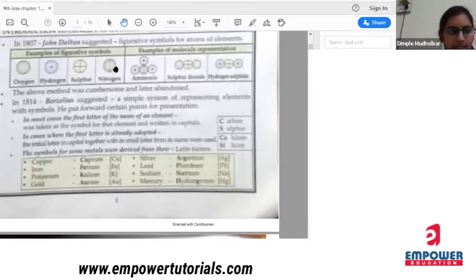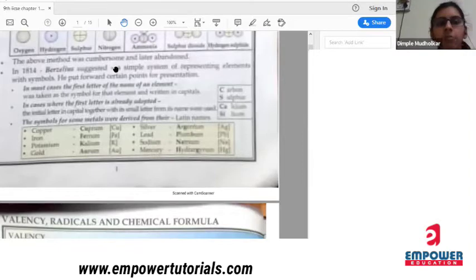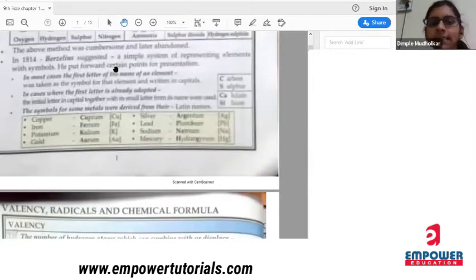Next, Berzelius. What Berzelius told was a simple system for representing elements with symbols. He put forward certain points for representation. Instead of figurative representation, we can write the first letter of an element. For example, carbon, C-A-R-B-O-N. So the first letter is C, so C will represent carbon. O will represent oxygen.